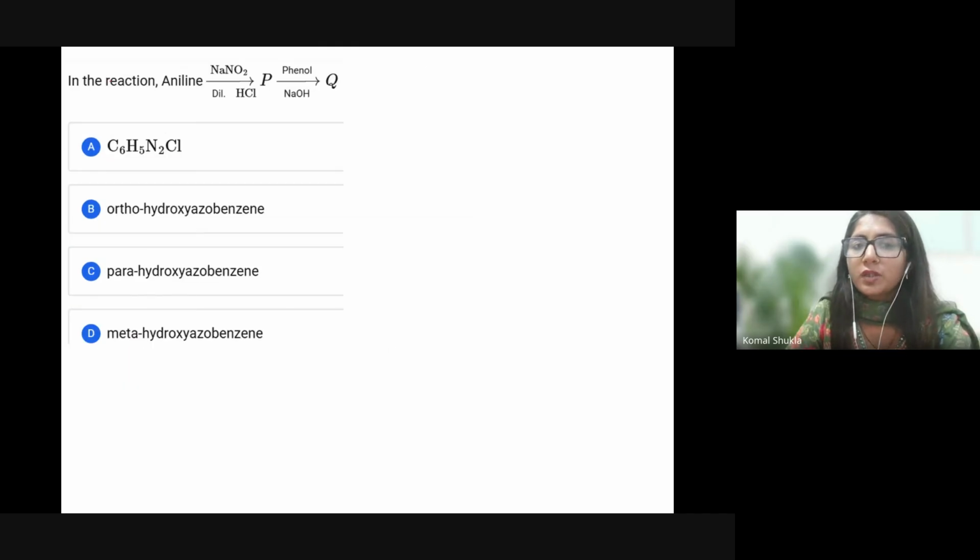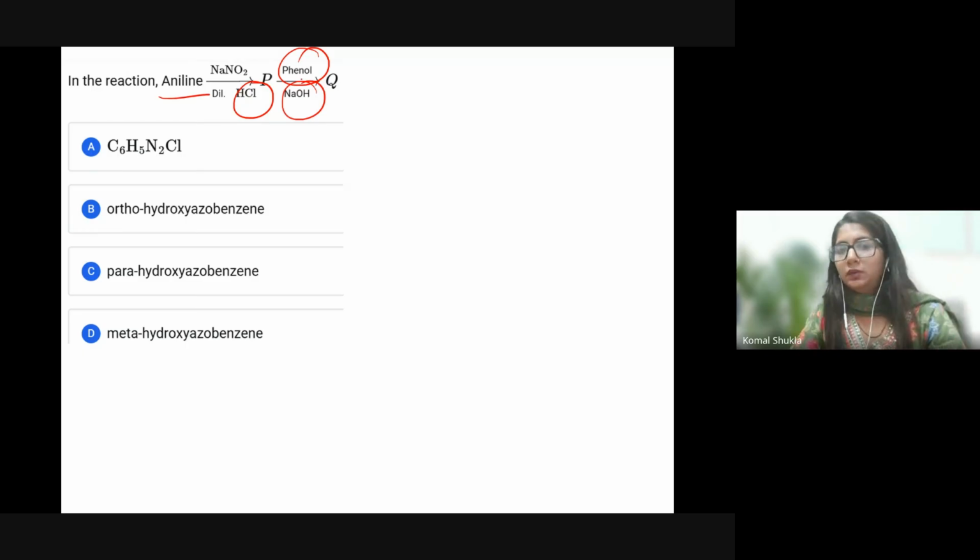Now in this reaction, aniline, NH2, with NaNO2 and HCl, is going to give you, I guess, a diazonium salt. Again, phenol is going to react. So what is the product?